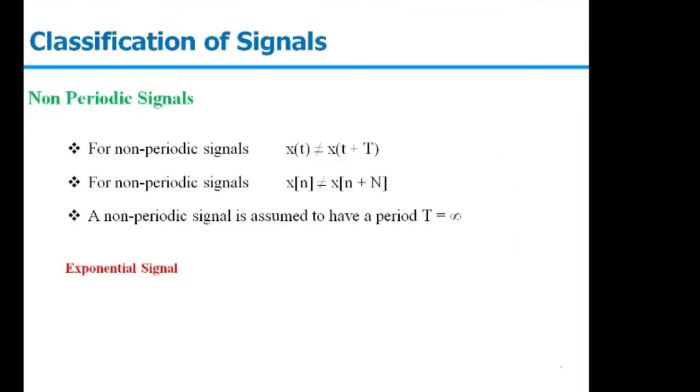Another one is the non-periodic signal. The signals which are not following this convention are known as non-periodic signals. Generally, non-periodic signals are assumed to have a period of T equal to infinity. The example is your exponential signal. As we discussed in our previous lecture, depending on the alpha value, it could be a decaying one or a rising one, right? Depending on the value of alpha, that is a non-periodic signal because it is not repeating in time. So we can say it will repeat after T equal to infinity.